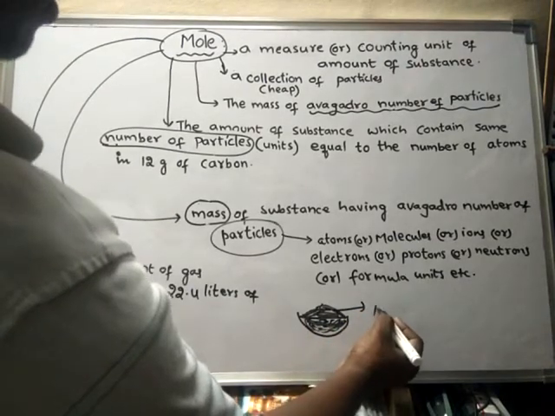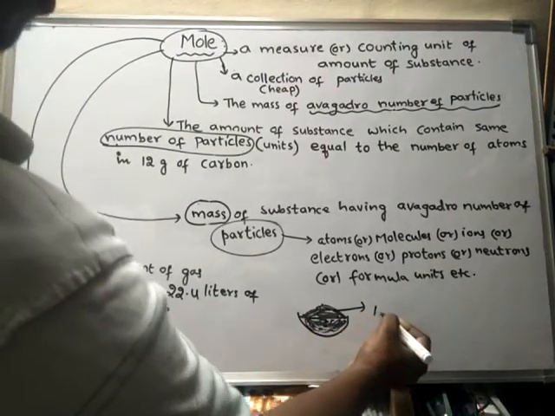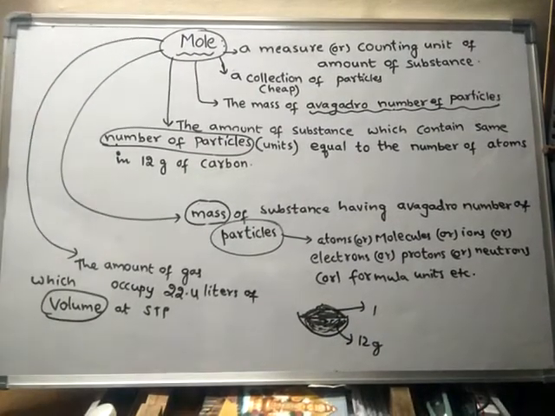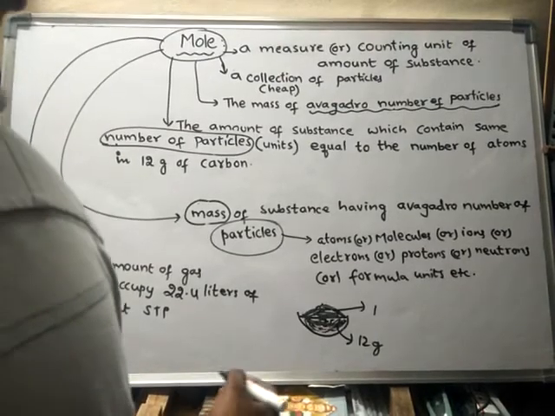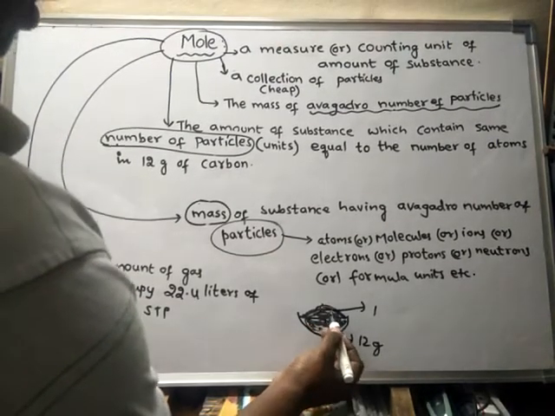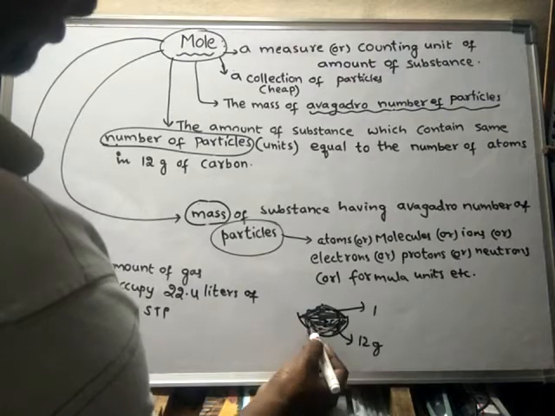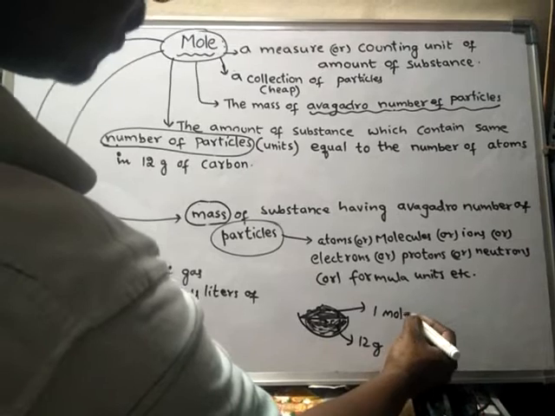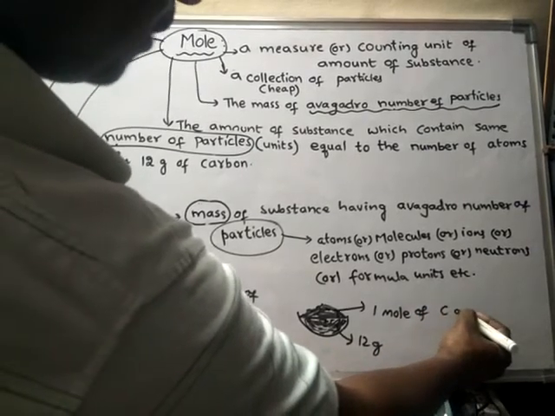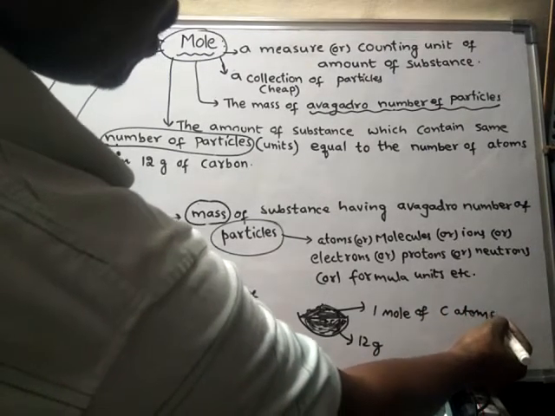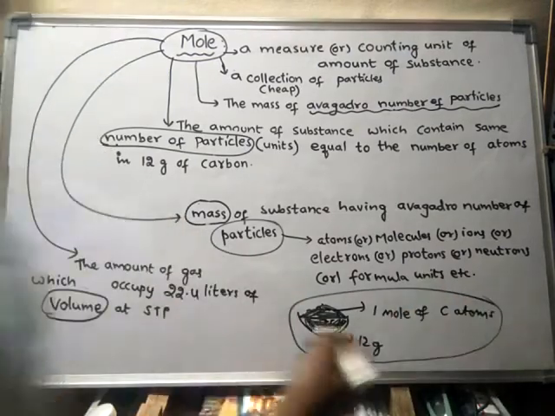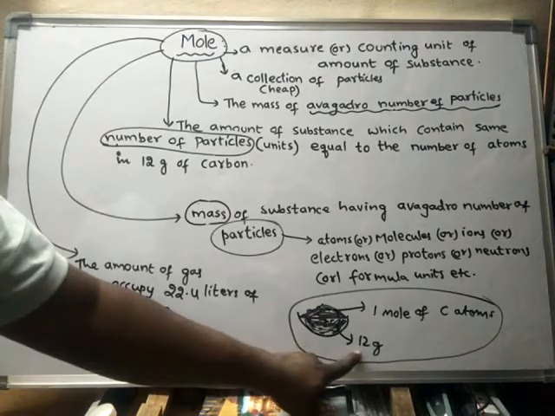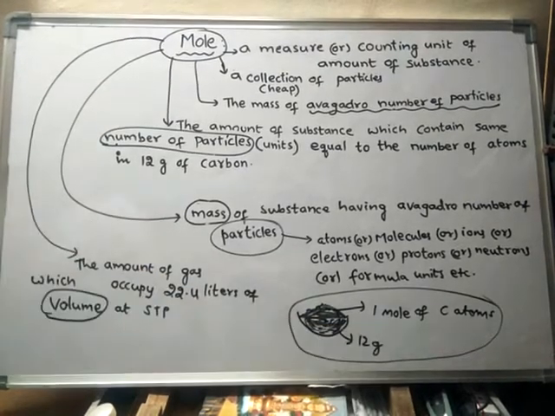So that number is nothing but, if it is 12 grams of carbon, and you count all the atoms present in this 12 grams, then how many atoms will you get? You will get 1 mole of atoms. 1 mole of carbon atoms you will get. So the number of atoms present in 12 grams of carbon is said to be 1 mole.